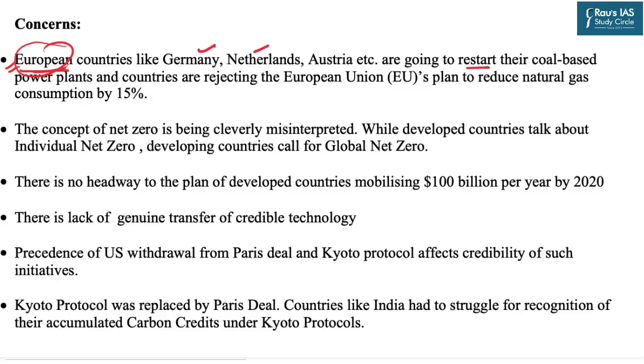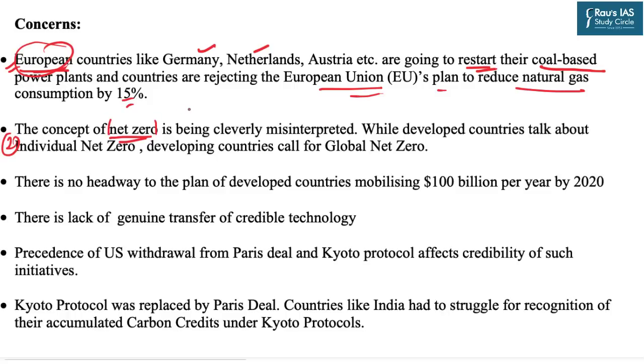They are going to restart their coal-based power plants, as well as these countries are also rejecting the European Union's plan to reduce the natural gas consumption by 15%. Second is that the concept of the net zero is being cleverly misinterpreted. Now what do we exactly mean by net zero?